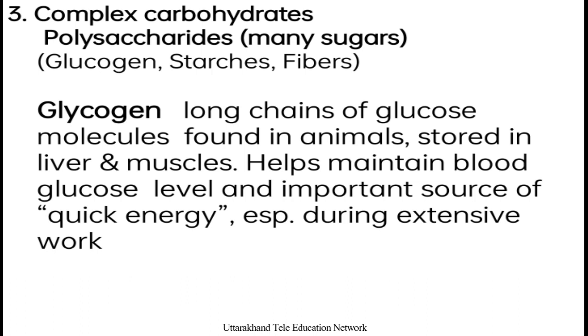The third category is complex carbohydrates, also known as polysaccharides, many sugars.